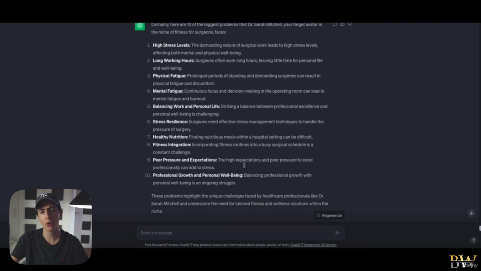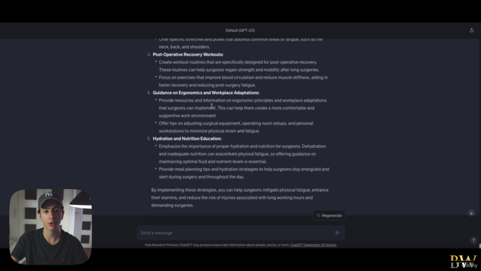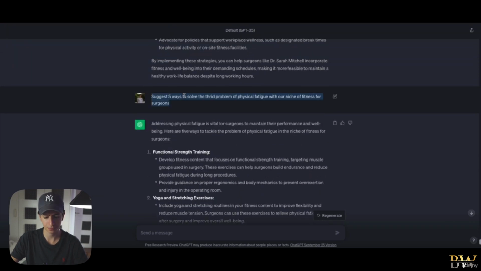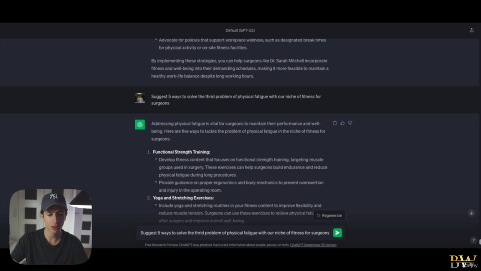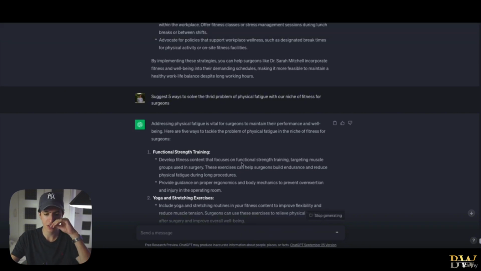Let's move to the next problem. We don't have to go through every single one of those problems, right? But let's go, for example, to the mental fatigue problem, which is a big one. So let's copy this. Suggest, for example, let's say 3 ways to solve the problem of mental fatigue with our niche of fitness for surgeons.